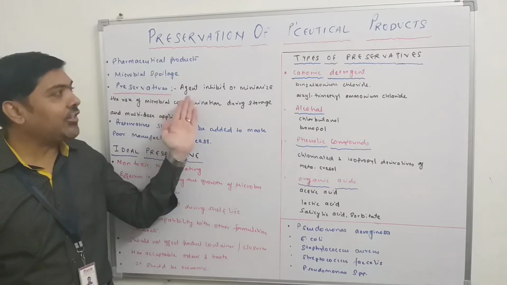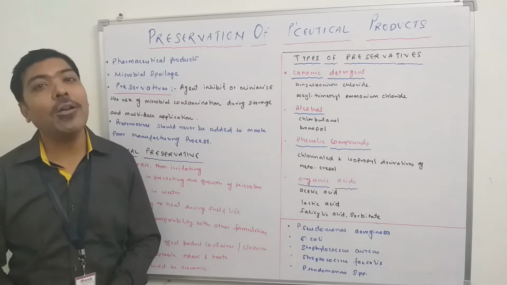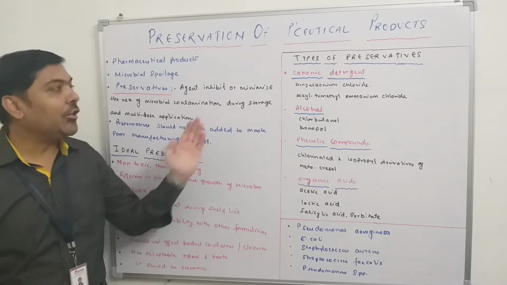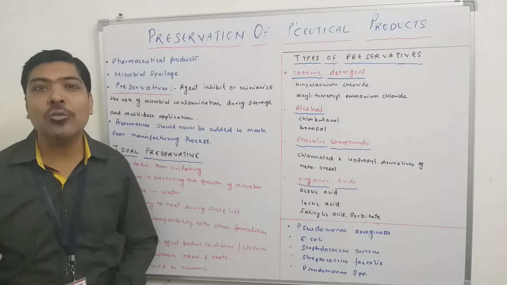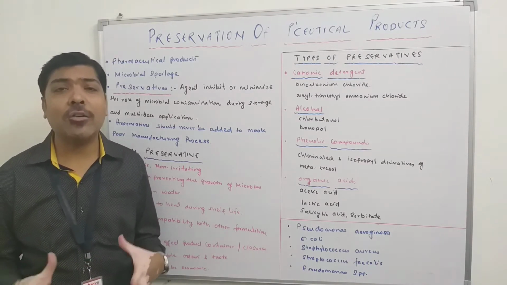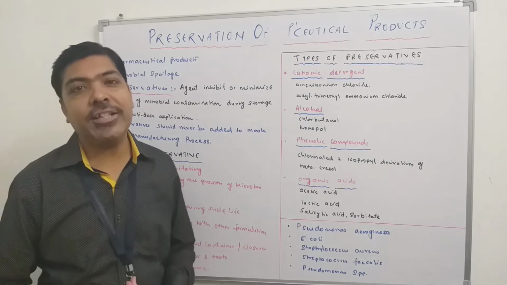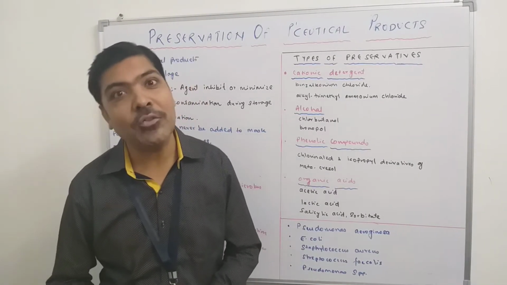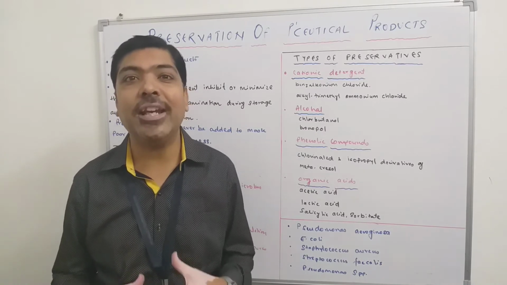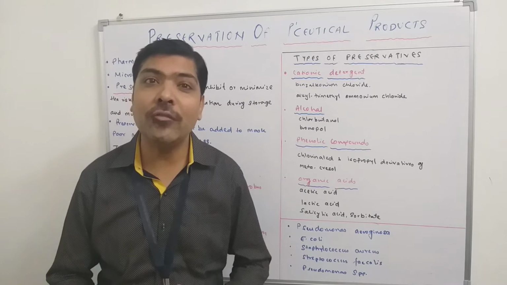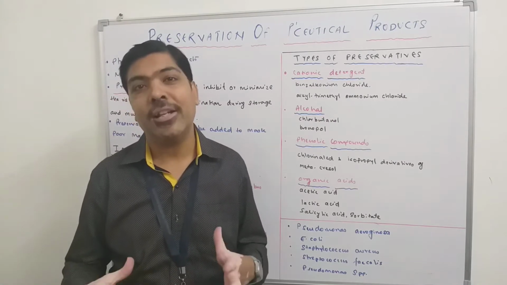A preservative is an agent that inhibits or minimizes the risk of microbial contamination during storage and multi-dose application of a pharmaceutical product. It means these are chemical agents added to the pharmaceutical preparation, and because of the addition it inhibits or minimizes the risk of contamination and spoilage,